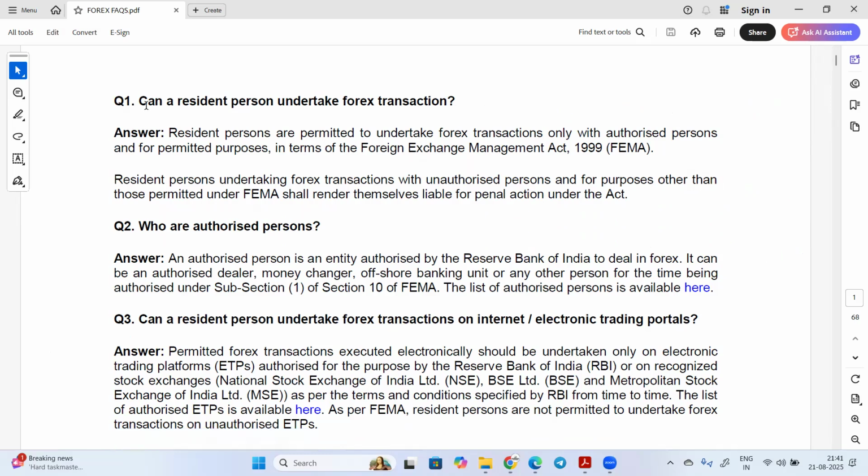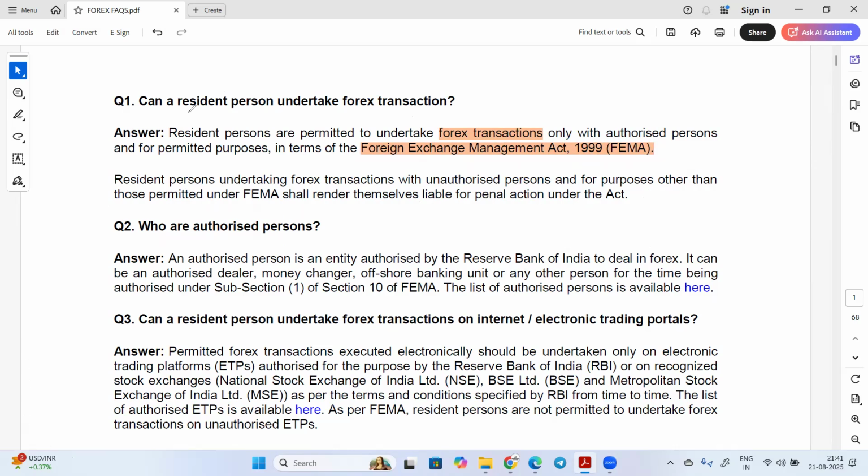The first question is, can a resident person undertake forex transactions? Resident persons are permitted to undertake forex transactions under the FEMA Act 1999. This act permits that a resident person can undertake forex transactions. A resident person undertaking forex transactions with an unauthorized person, or for purposes other than those permitted under FEMA, shall render themselves liable for penal action under the act.